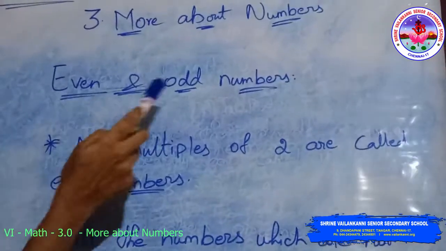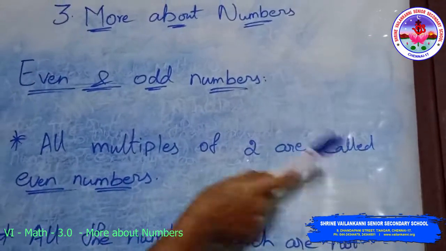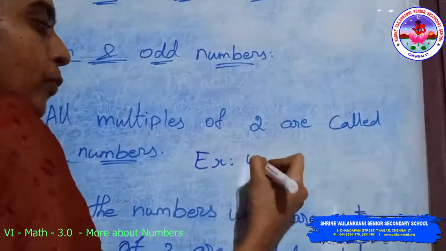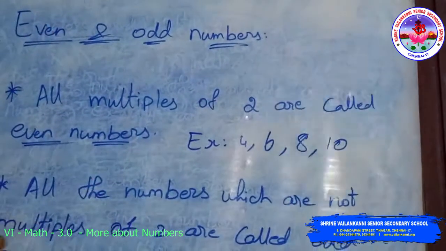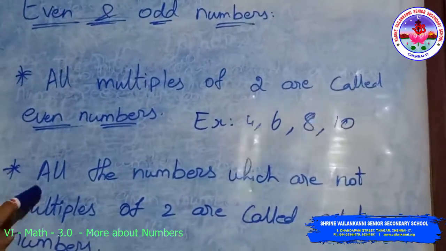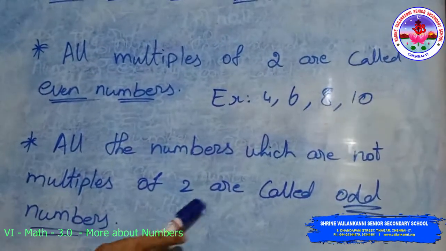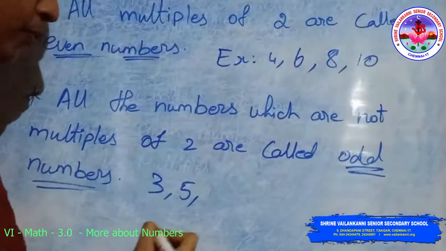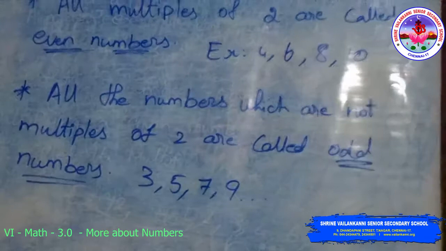Next one, even and odd numbers. All multiples of 2 are called even numbers. Example, 4, 6, 8, 10. The next one, all the numbers which are not multiples of 2 are called odd numbers. 3, 5, 7, 9 and so on. These are all odd numbers.